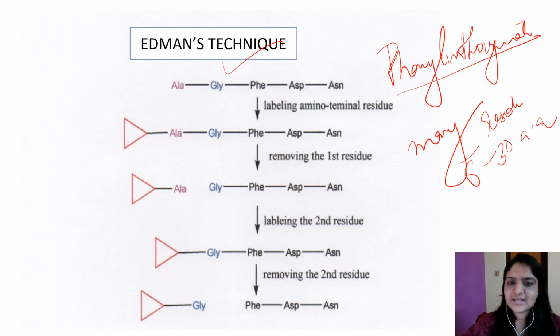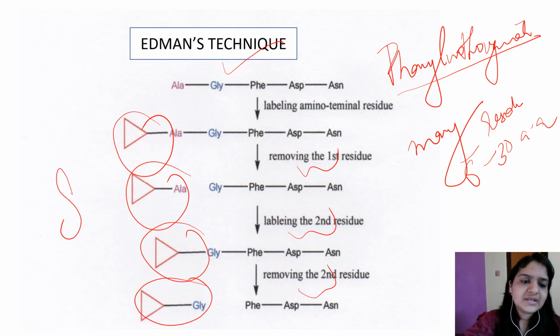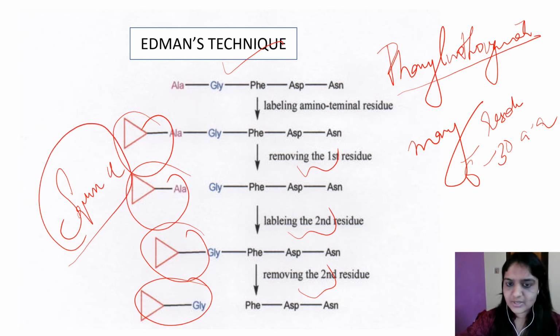And unlike Sanger's method, it's not used to study the structure of proteins, but used to detect the sequence of amino acids in a polypeptide. So by labeling the amino terminal residue, then removing the first residue, labeling the second residue, removing the second residue. So it's mainly done for sequencing. Edman's technique is used to study the sequence of amino acids and not the structure of proteins.